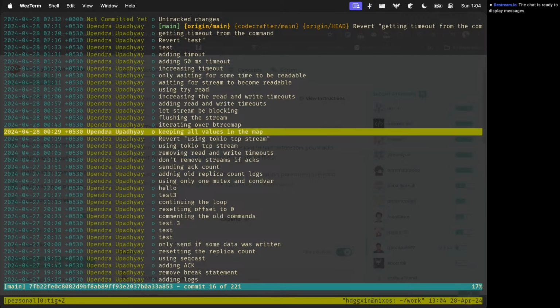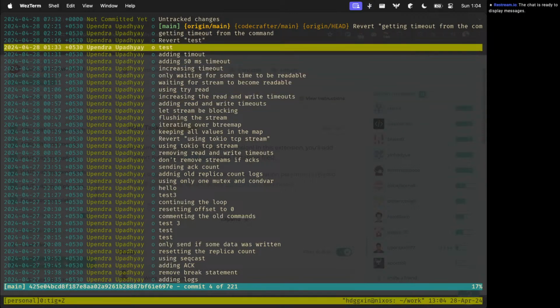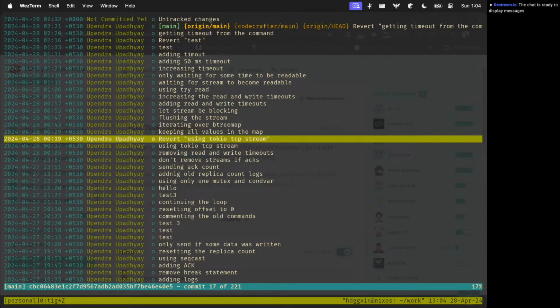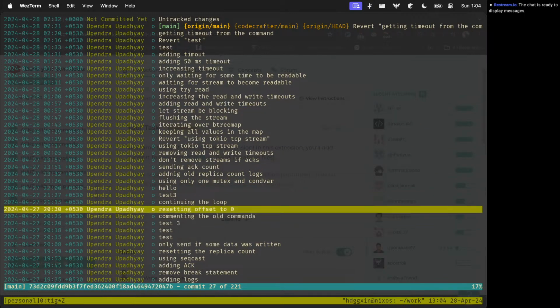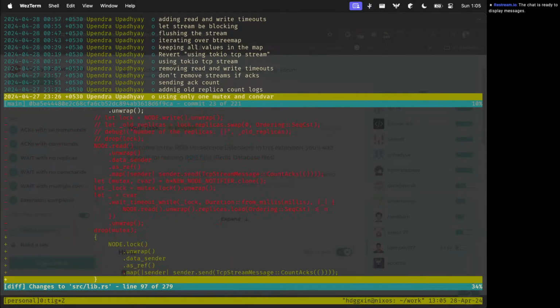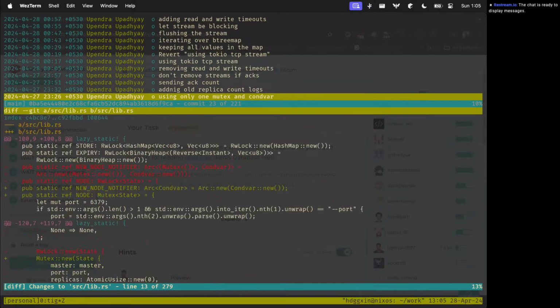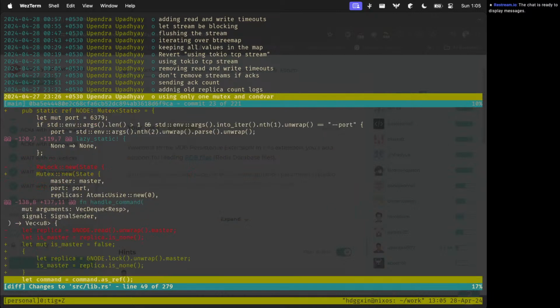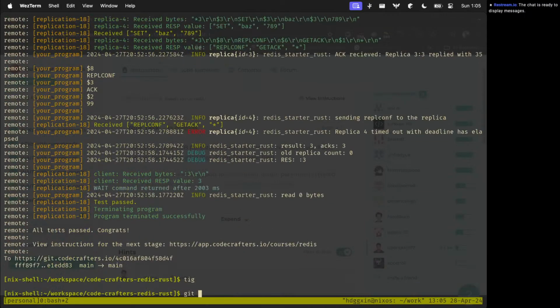So the issue really was that I was using two kinds of locks. One was a mutex lock, which was used to notify other blocks of code, and the other one was related to the whole state node. So let's check out this commit and let's explore this.